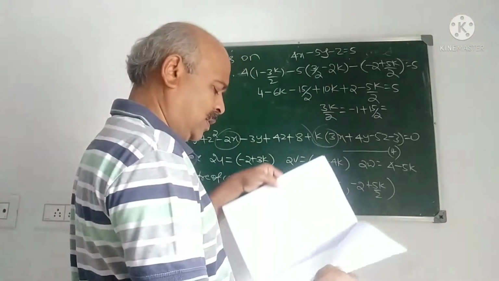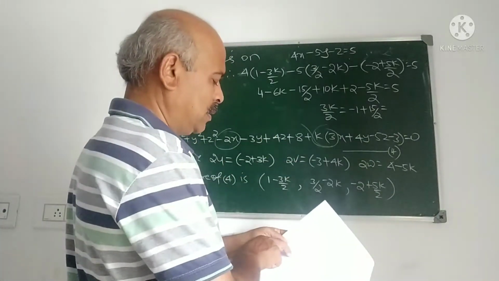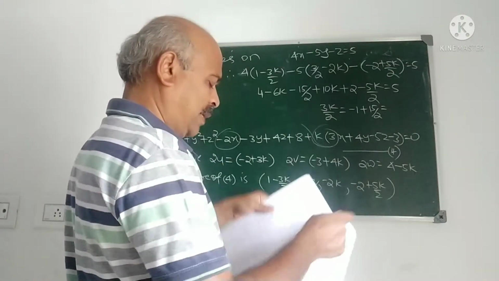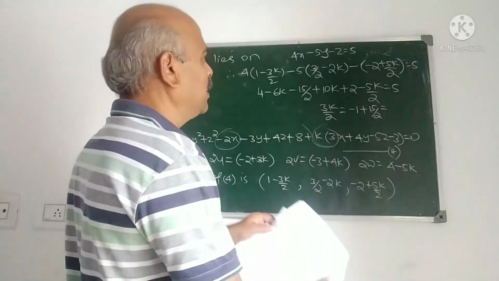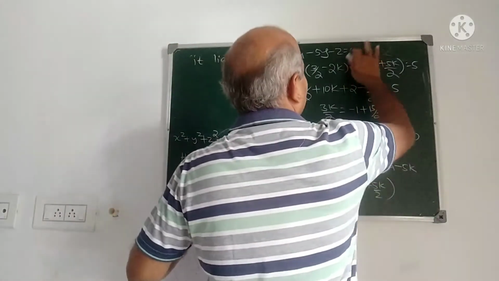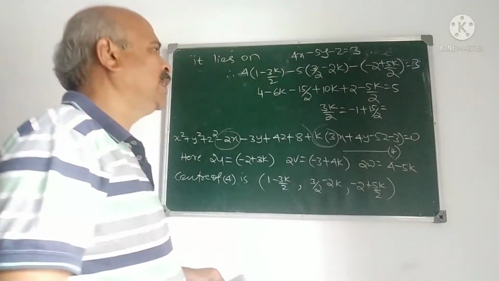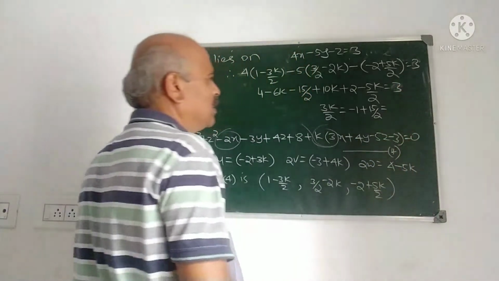See the equation of this plane. It should be 4x minus 5y minus z equal to 3. You make this correction. In the problem I have taken 5, but it should be 3. If it is 3, then what happens?